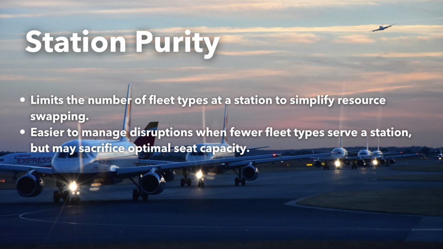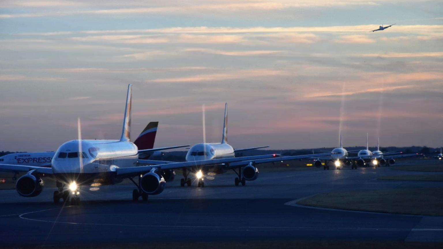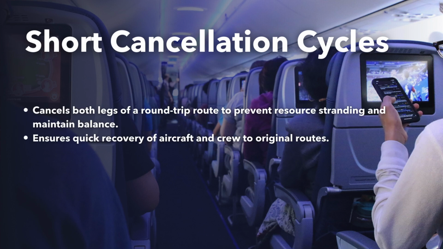For instance, at a hub like London Heathrow, maintaining fleet purity can help prevent cascading delays across multiple flights by simplifying resource swapping during irregular operations. However, there is a trade-off. Limiting fleet types at a station might lead to suboptimal fleet assignments that don't perfectly match seat capacity or route requirements. Flight cancellations are sometimes unavoidable in severe operational disruptions, but they can lead to significant resource imbalances.